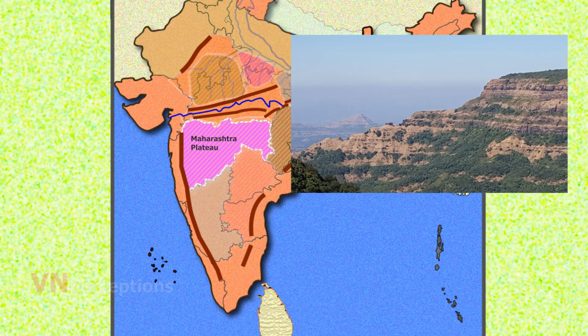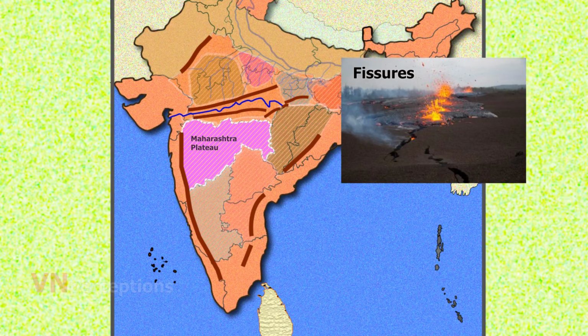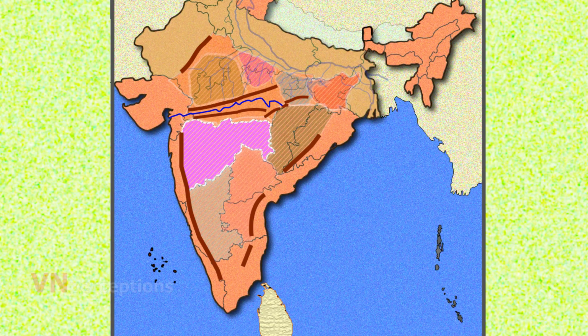The basalt rocks of this region are formed by lava that outpoured from a number of fissures and spread over the region. The altitude of the plateau ranges from 400 meters to 600 meters. The northern portion of this plateau is occupied by Tapi Basin that slopes in a westward direction. Rest of the plateau lying south of the Tapi Basin gently slopes in an eastward direction.